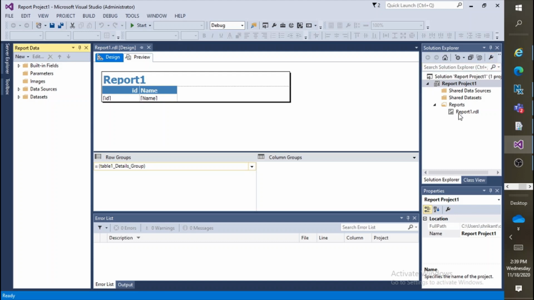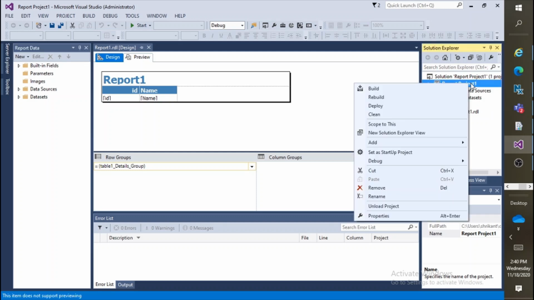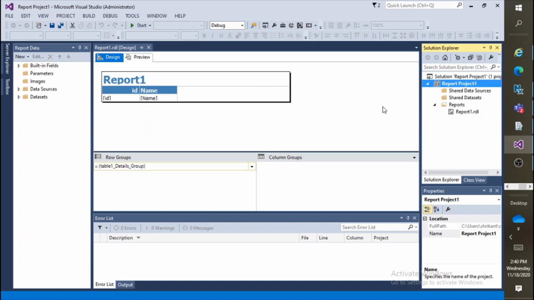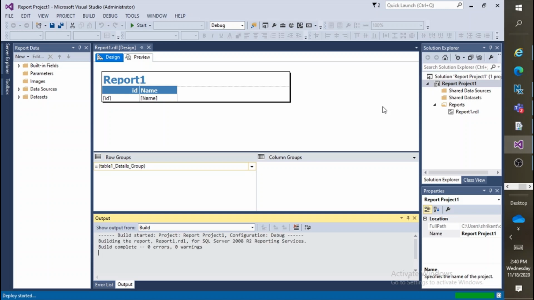Now we have our RDL, we have a data source. Now we are going to deploy it on the server. So just go to the project, right click on it, and then go to deploy and just deploy it. Remember, this is the first time we are going to deploy this project on the server, so we need to go to the project and right click and then deploy, right?